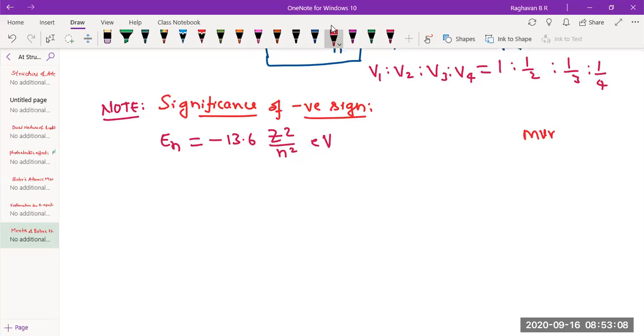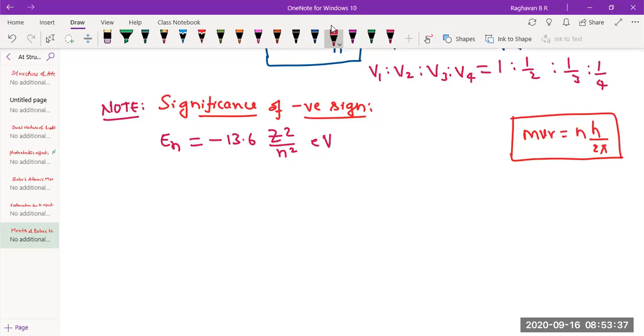mvr is equal to n into h by 2 pi. This is the condition incorporated by Bohr's theory to accommodate an electron in a particular energy level. If we remove the constants, v will be directly proportional to n, no. So that's why the velocity expression is different. This has to be taken as a complete value.